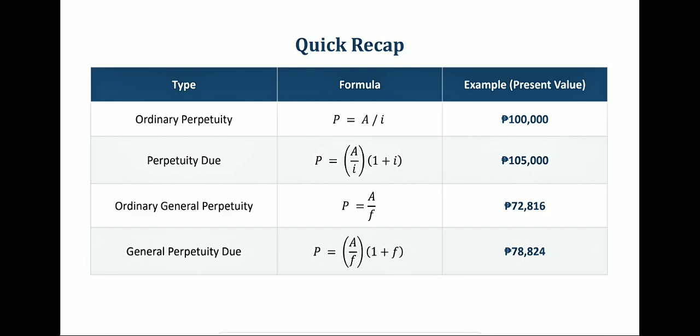Now, perpetuities might sound like an abstract concept, which is payments forever, but they're actually used in real financial planning, like scholarship endowments and preferred stock dividends, and also certain retirement annuity structures. So the next time someone mentions an endowment fund that pays out forever, you'll know exactly how to find out what that promise is worth today.